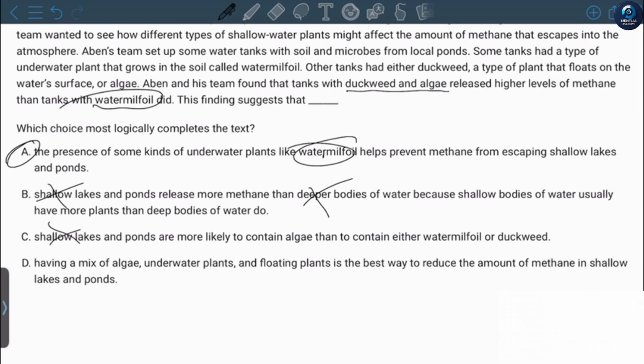Having a mix of algae, underwater plants and floating plants is the best way to reduce the amount of methane in shallow lakes and ponds. The best is having only water foil because it's the most helpful. Duckweed and algae do not really help a lot in order to control the release of methane, so the answer D is also wrong. It needed to contain only water foil, which we can see here actually. So the answer is A.